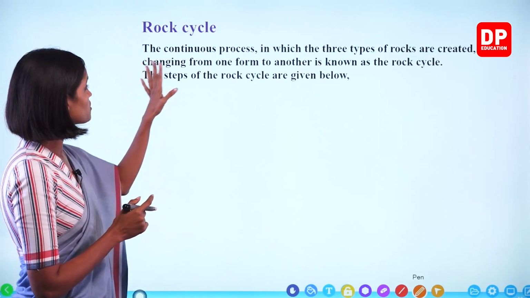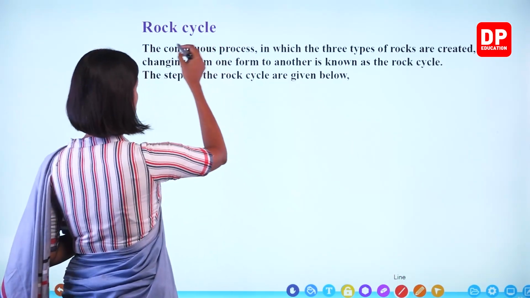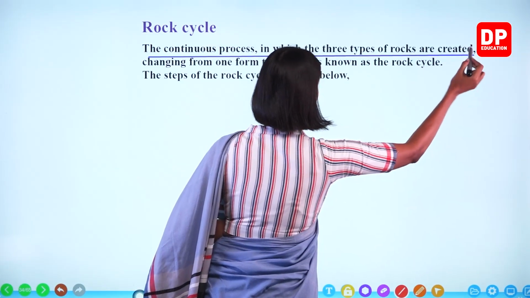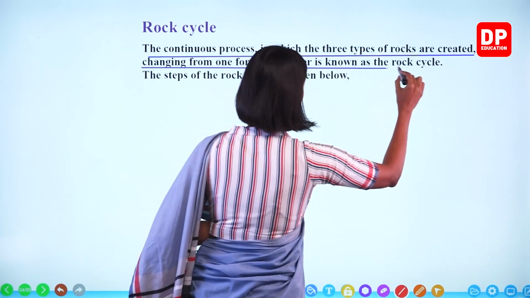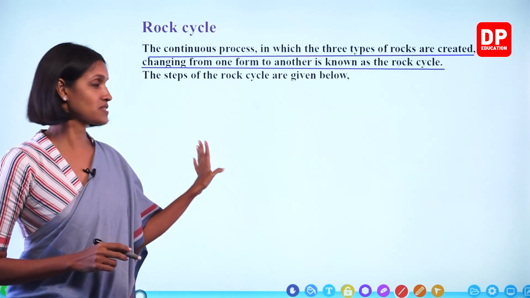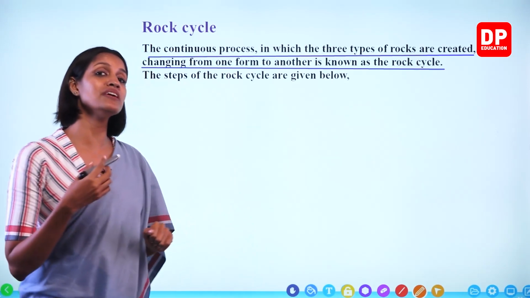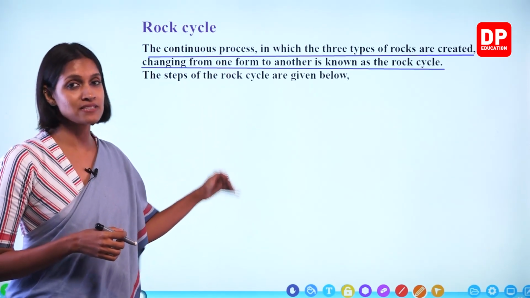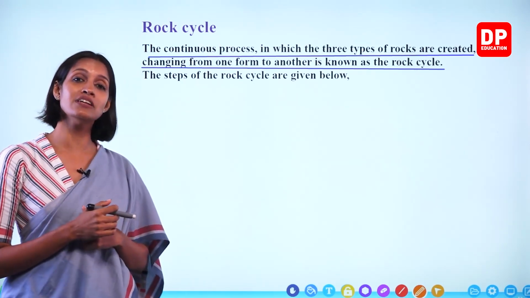So the steps of the rock cycle are given below. We will underline this first. This is the definition. The continuous process in which the three types of rocks are created, changing from one form to another, is known as the rock cycle, right? So what are the steps? Okay, the first step, we will start with the formation of igneous rocks. You can start at any place, because this is a cyclic process. I'm going to start with the formation of igneous rocks.